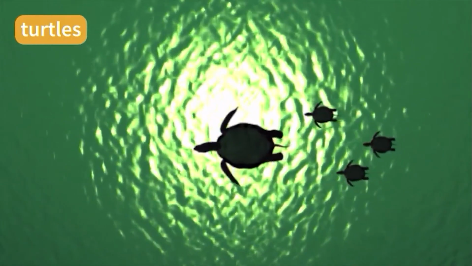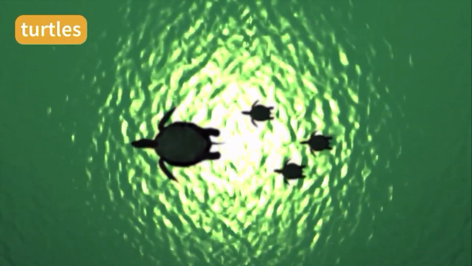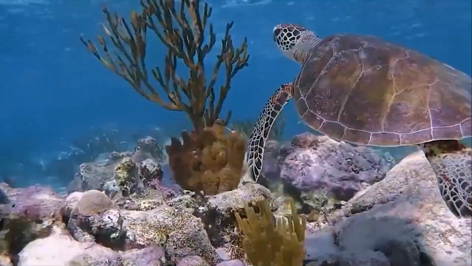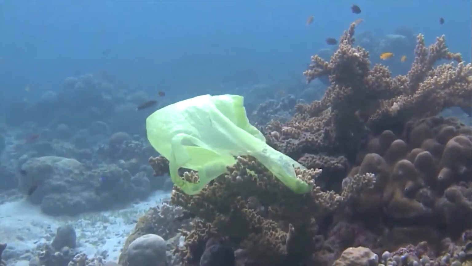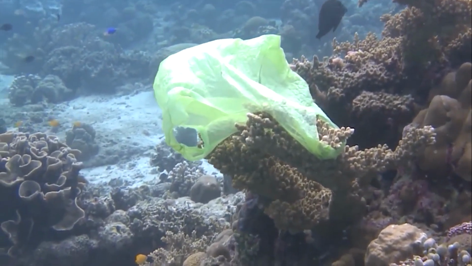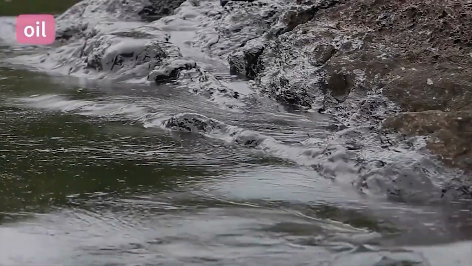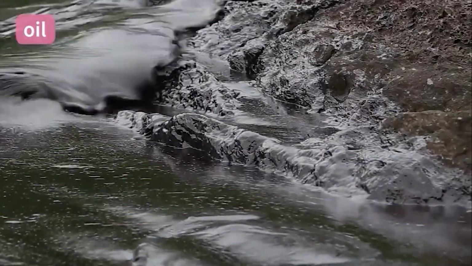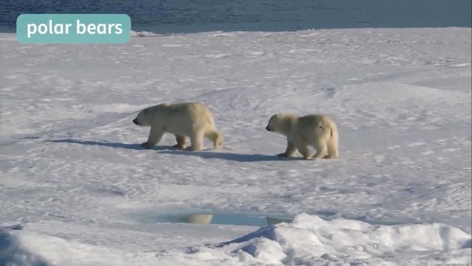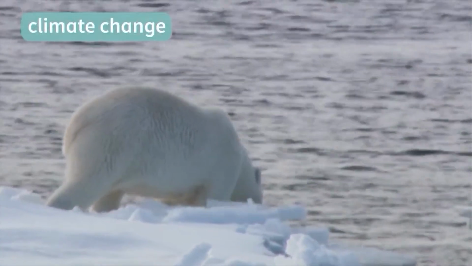Turtles spend most of their lives in the ocean. They can find all of the food they need in their ocean habitat. But parts of the ocean are filling up with trash, our trash. And many more sea animals are dying because of oil and plastic in the ocean. Polar bears live on the Arctic ice, but their habitat is changing because of climate change.